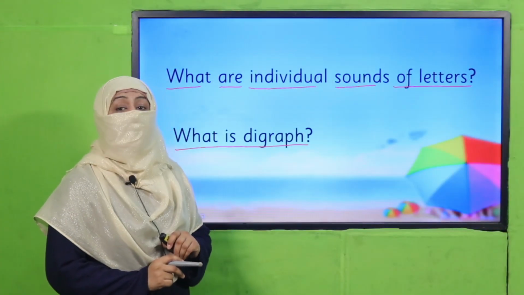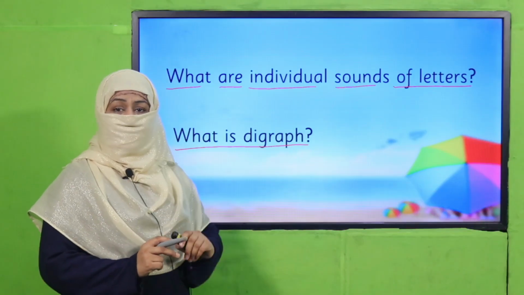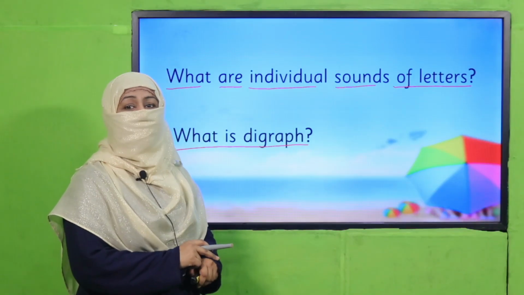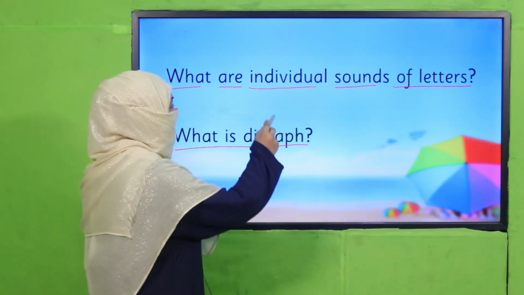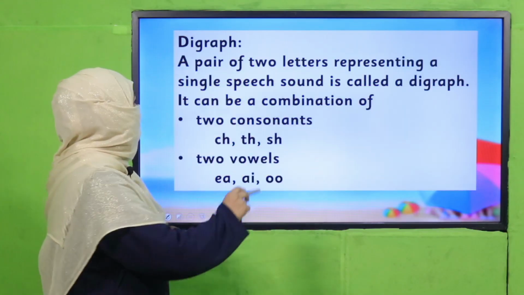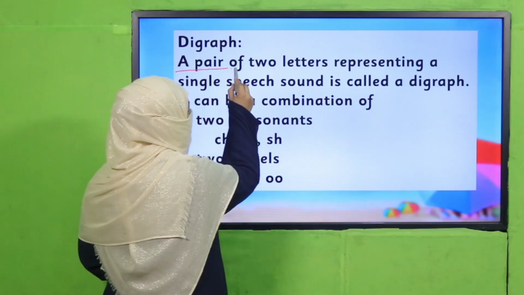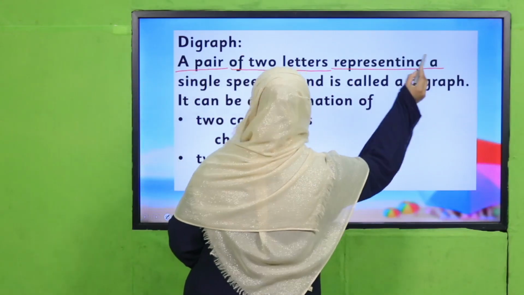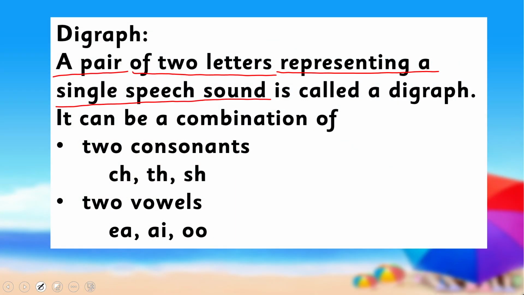Yes, my dear students, I hope you remember all the letters of all the alphabets have their own sounds, and those sounds are called individual sounds. And digraphs are a pair of two letters representing a single speech sound. It is called a digraph.